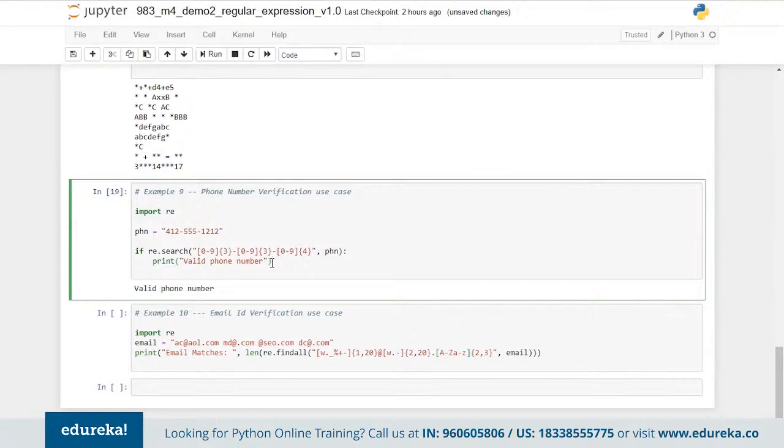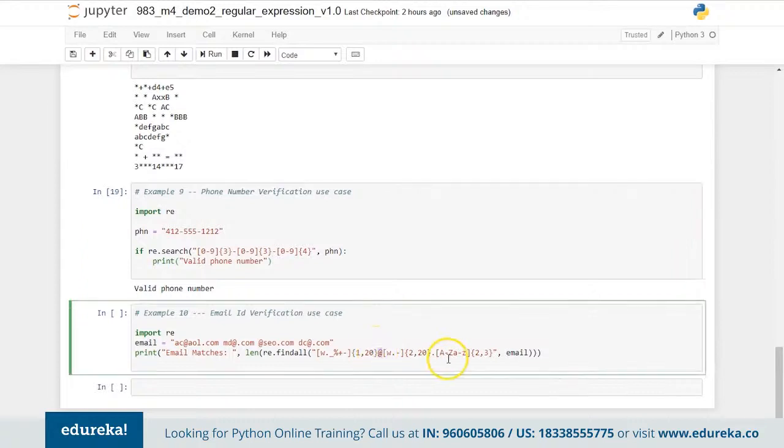And similarly in the last one we have the email verification, where we have characters like @ and then dot. The username has characters between 1 to 20, whether uppercase, lowercase, digits, numbers, and it can have dot, underscore, percentage, plus, hyphen. The website name should always have numbers and the particular characters, but not symbols like percentage or plus.